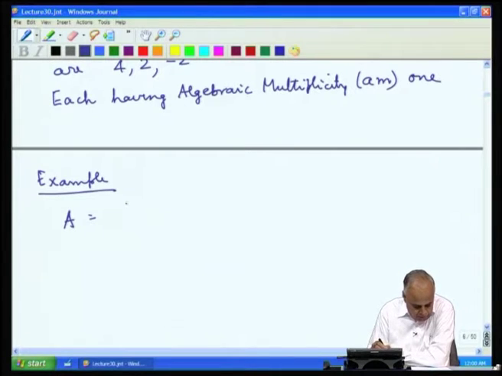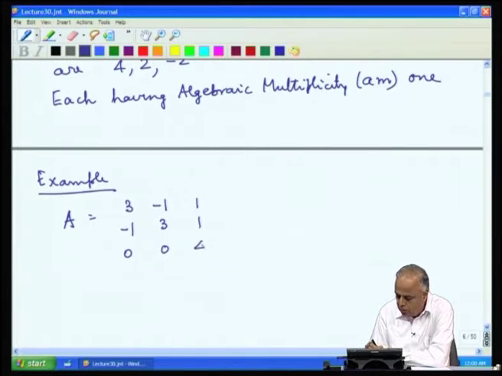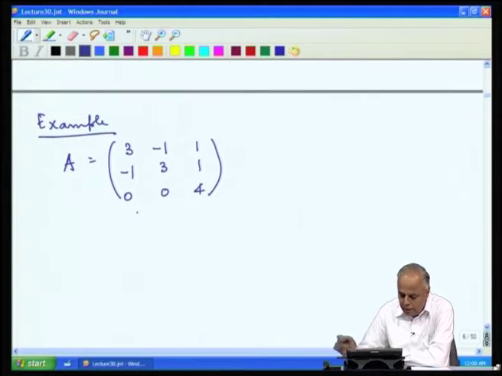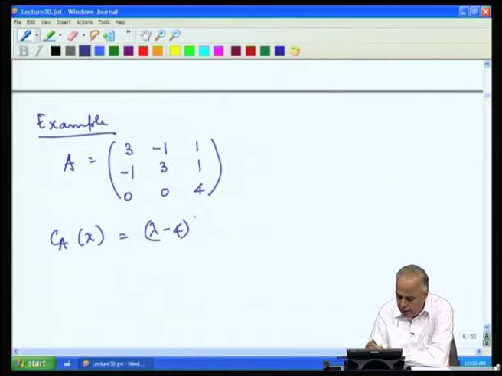Let A be the matrix 3 -1 1; -1 3 1; 0 0 4. In the last lecture again, we found that the characteristic polynomial was (lambda - 4) squared into (lambda - 2).